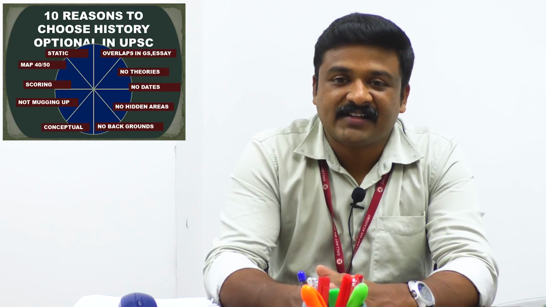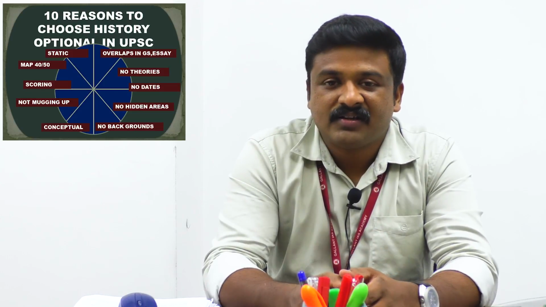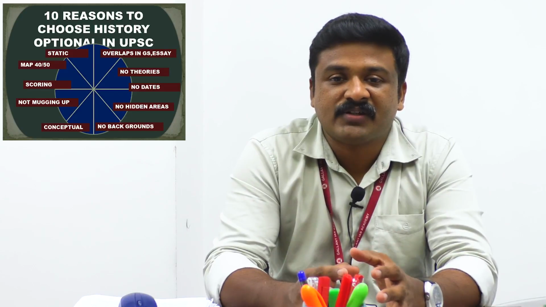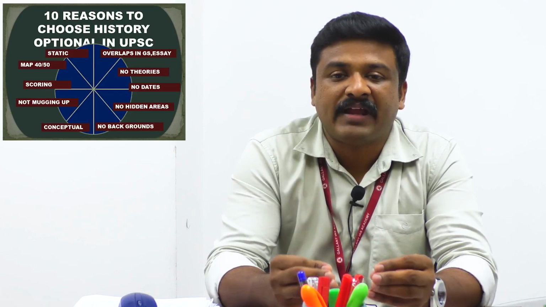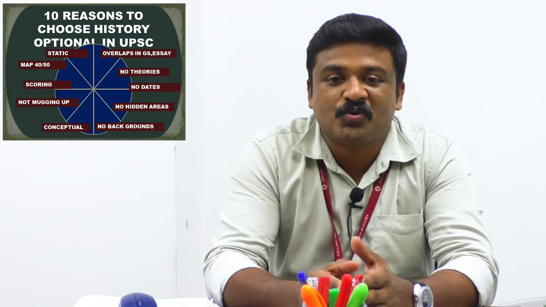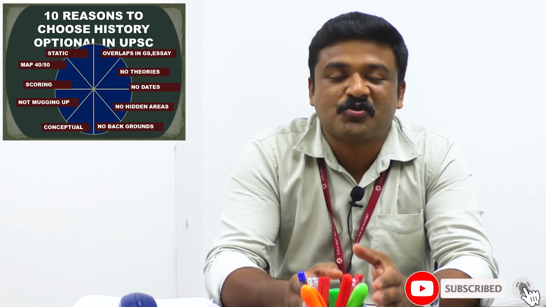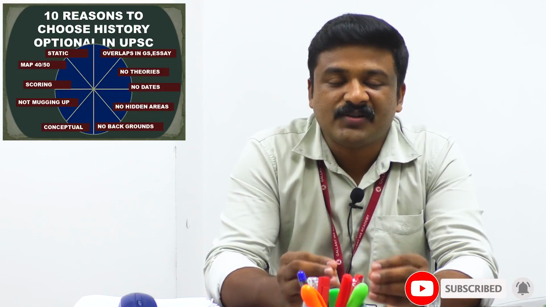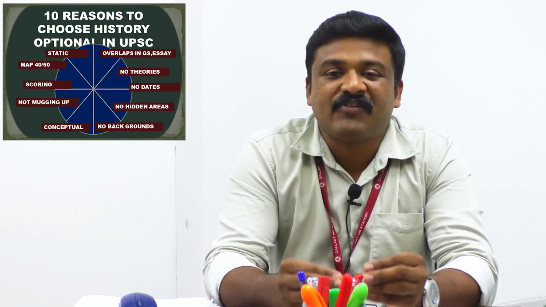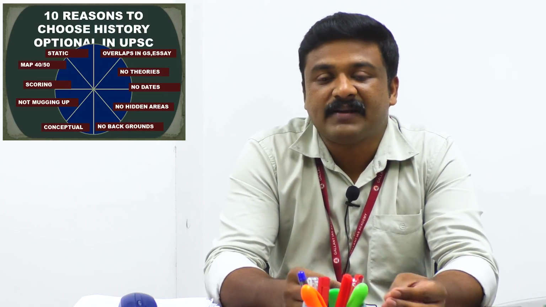Now, no hidden areas are there. When you look into the syllabus of history, you may feel it is vast, but the reality is it is well defined. Every module, every topic is defined and elaborated in the syllabus. That is why it looks very big. But actually, 85% of the history optional syllabus you have to cover for your GS preparation. Many don't know this reality. At least 85% of your history optional you have to cover for GS, prelims and mains.